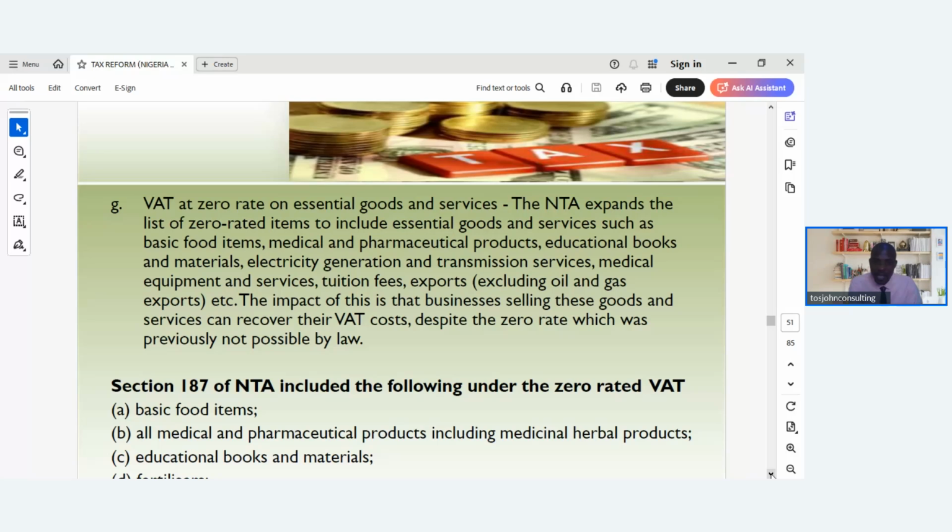Section 187 of NTA included the following under the zero-rated VAT. 1.